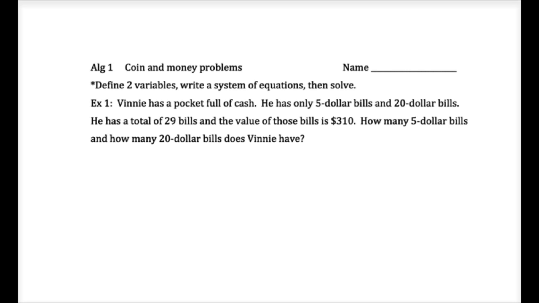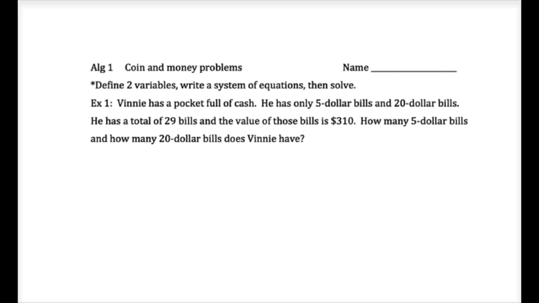All right, these are our coin and money type problems. We're going to define two variables, write our system of equations, and solve them. You must define two variables, guys. That's very important. Don't get lazy. Don't skimp out on that. You can do this. Okay.